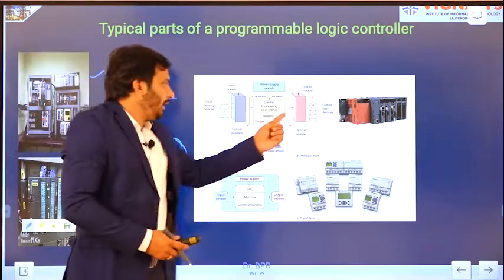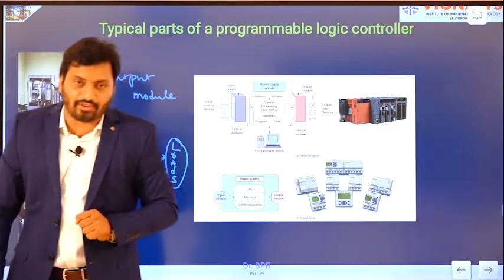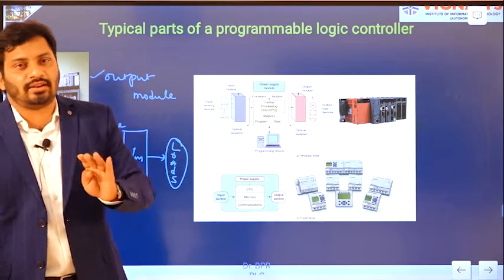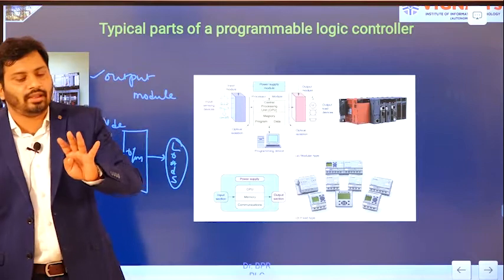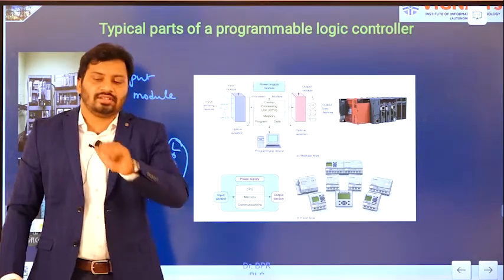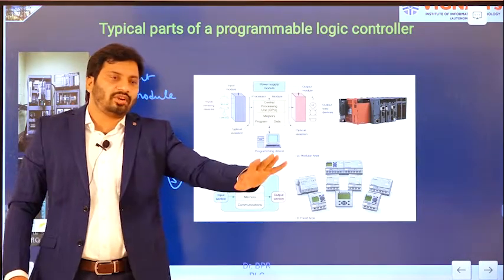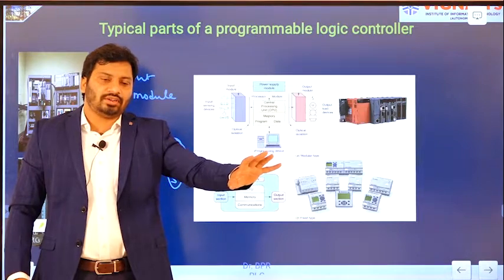So, we will see later on what the functional blocks in this particular output module are and how those are going to function. By this time you need to understand that the output module is going to act like an interfacing device between the CPU and output devices. The CPU is going to work with lower voltages, output devices are going to work with higher voltages, right.